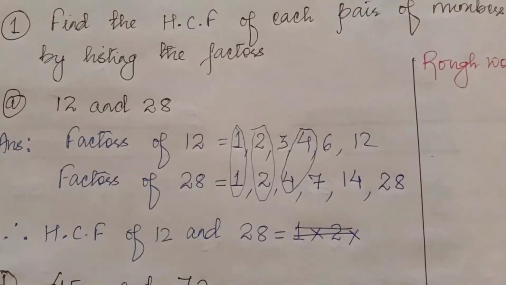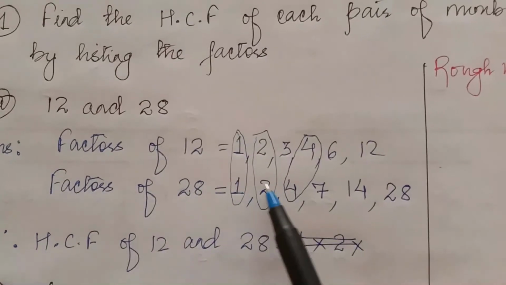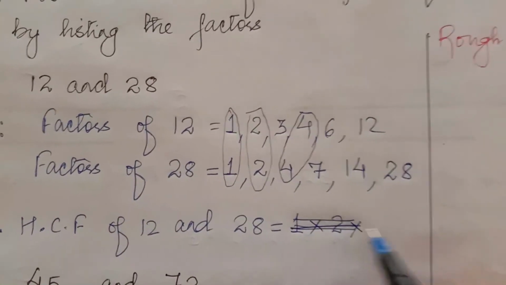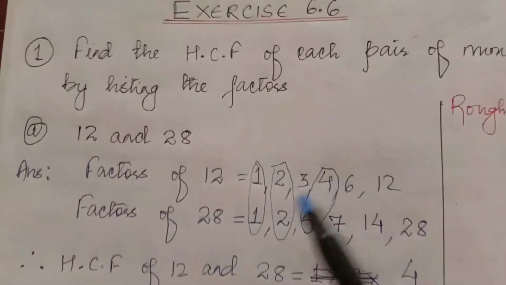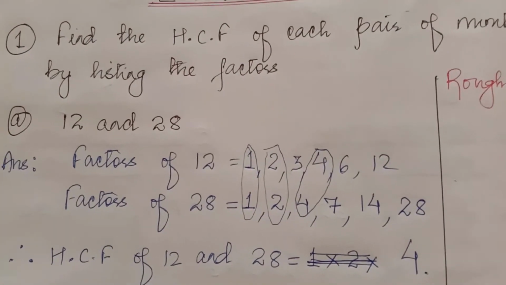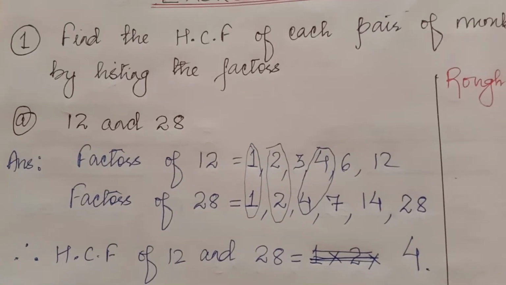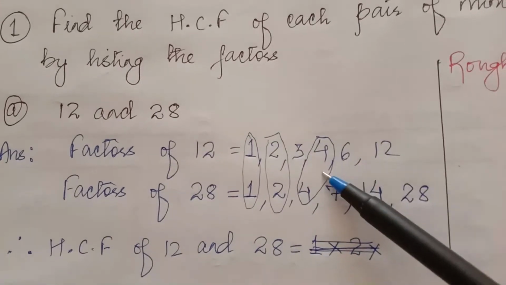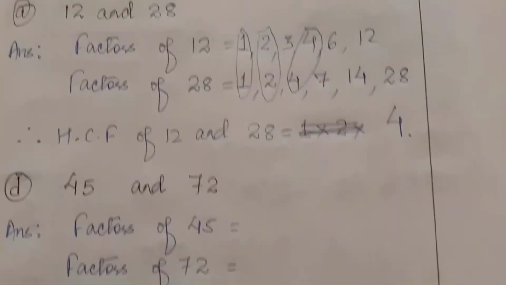So here HCF means you have to write the highest common factor. Among 1, 2 and 4, the highest is 4. So here the answer is 4. So the HCF of 12 and 28 is 4. When you have to write all the factors, first you have to mark the common factors, then you have to select the highest factor among them. So 4 is highest, so 4 is the HCF of 12 and 28.